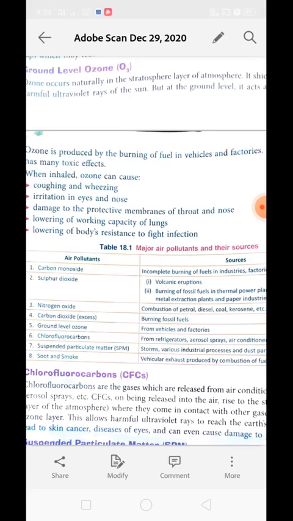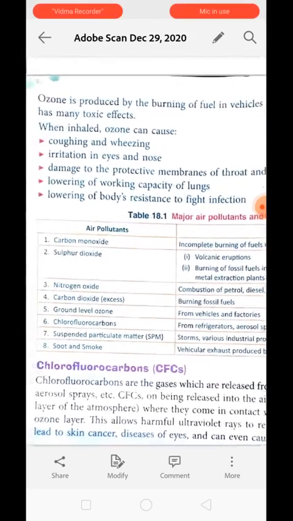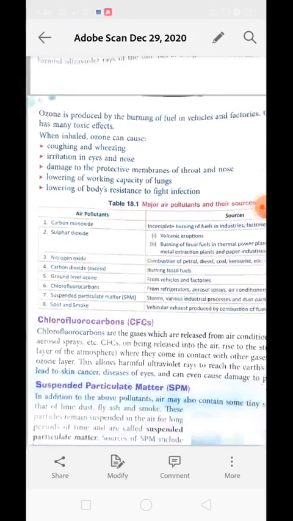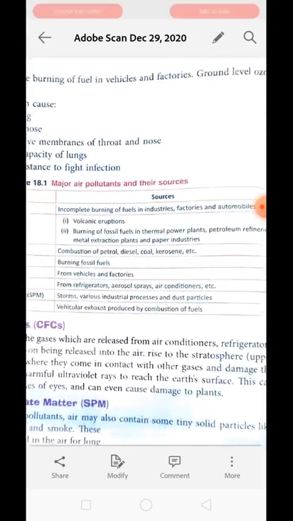What are the parts of our body which are exposed to the air? That is eyes, that is nose, that is our mouth. So whenever we are in the presence of ozone, the eyes will get irritated, the respiratory tract gets damaged. Understood? And obviously the body's capacity to fight against disease will also be lowered. Over here we have a table of major air pollutants and their sources.